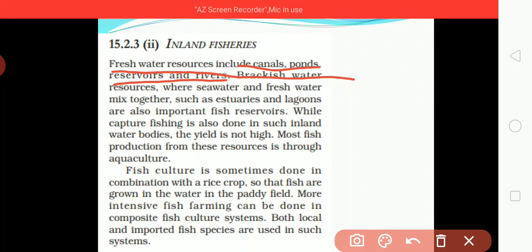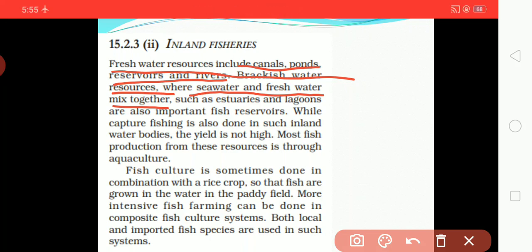Brackish water resources, where seawater and fresh water mix together, such as estuaries and lagoons, are also important fish reservoirs.